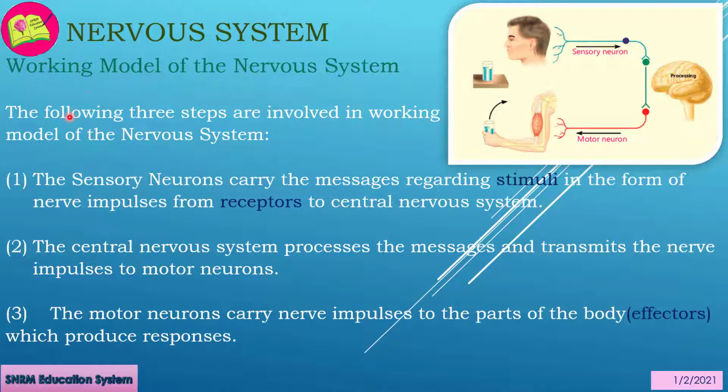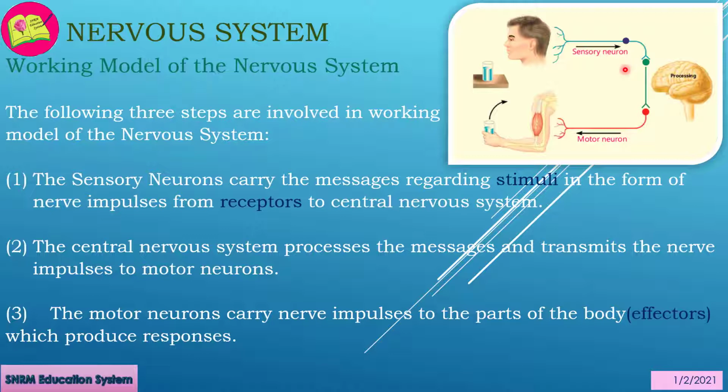Now we discuss the working model of the nervous system. The following 3 steps are involved. The sensory neurons carry the messages regarding stimuli in the form of nerve impulses from receptors to the central nervous system.